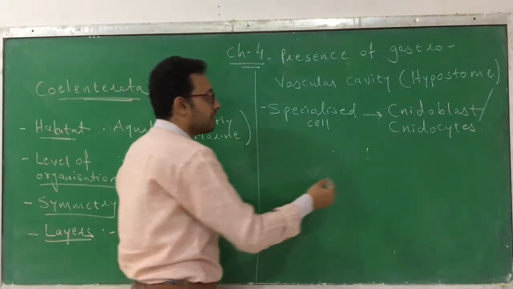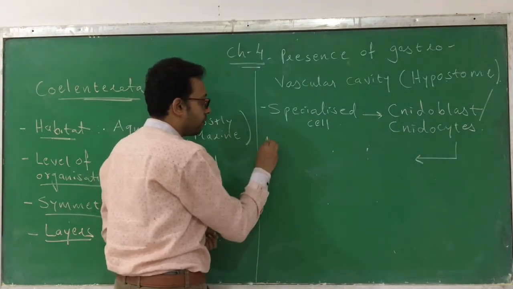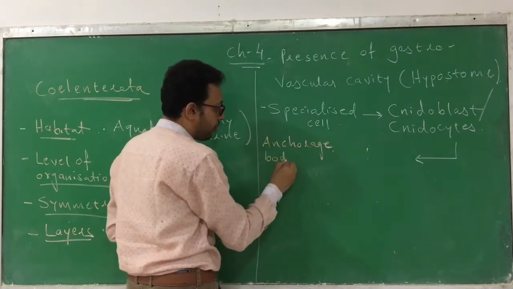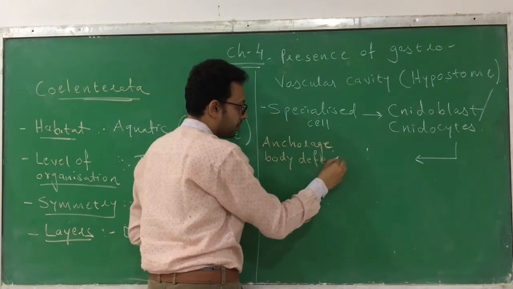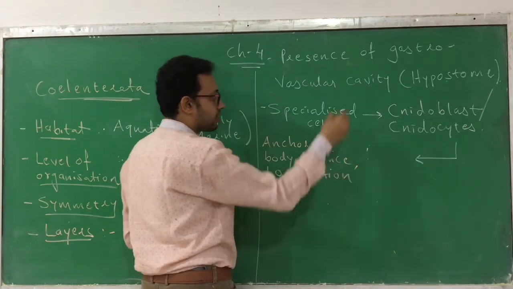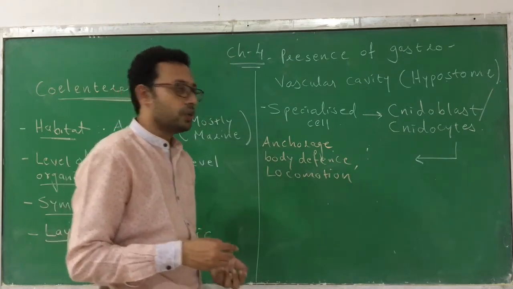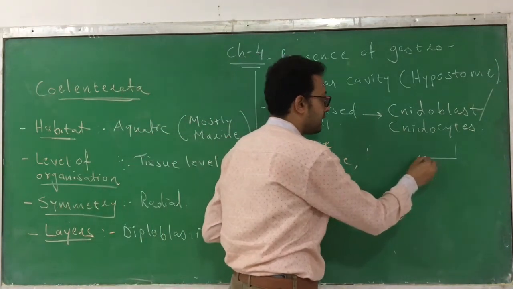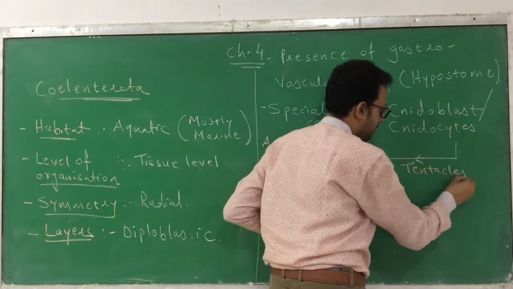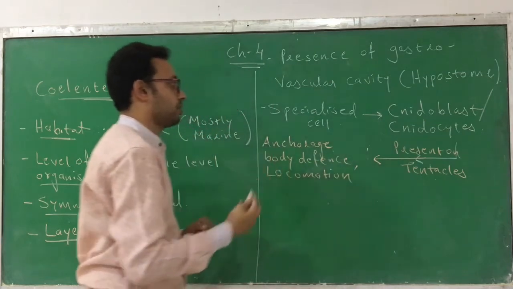Now what is the function of these nidoblasts or nidocytes? They have different functions. They are involved in anchorage, they are also involved in body defense, and they are also involved in locomotion. These cells, nidoblasts or nidocytes, have the functions of anchorage, body defense, and locomotion. And they are present on the tentacles, which perform these functions.